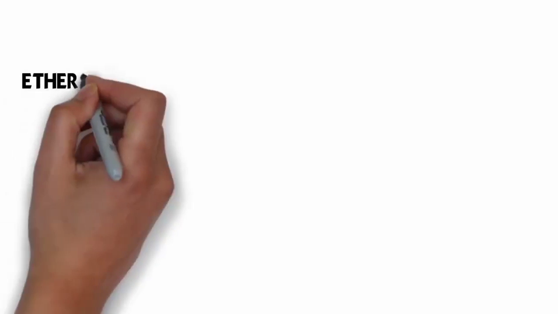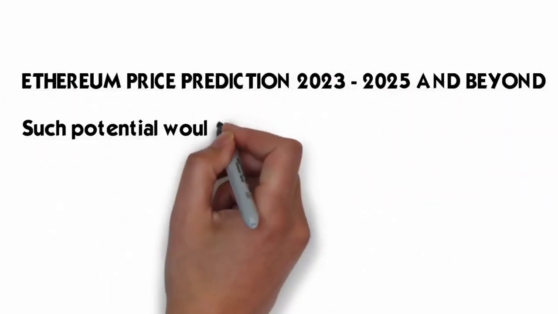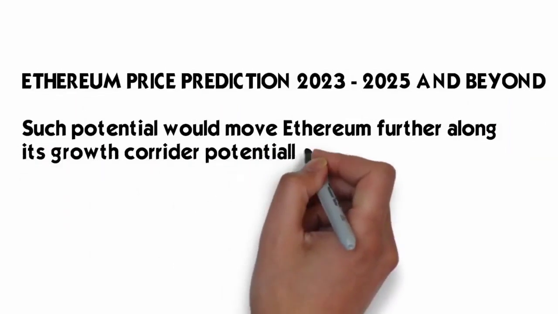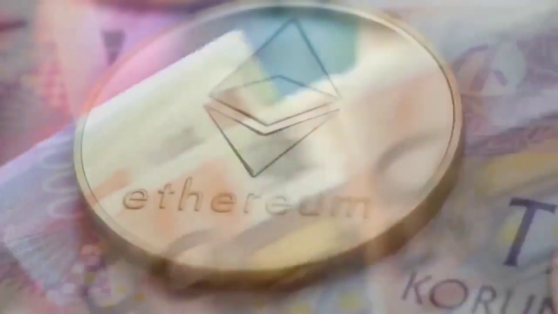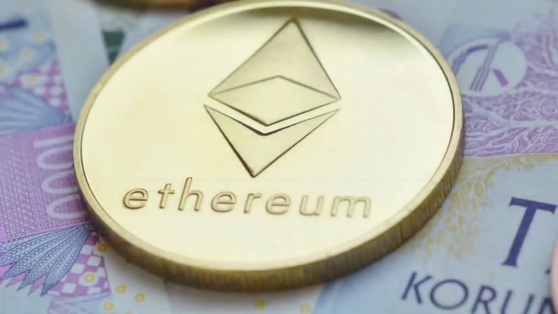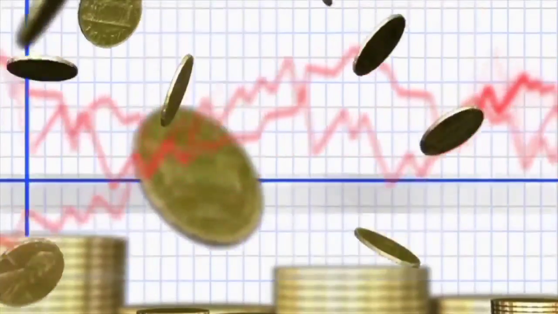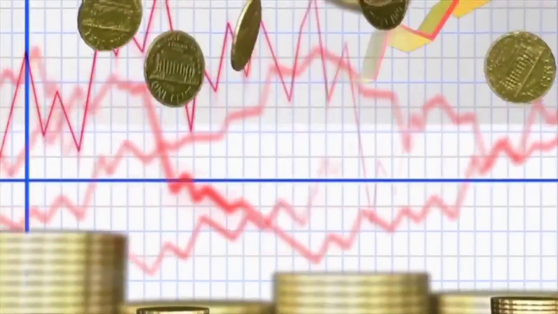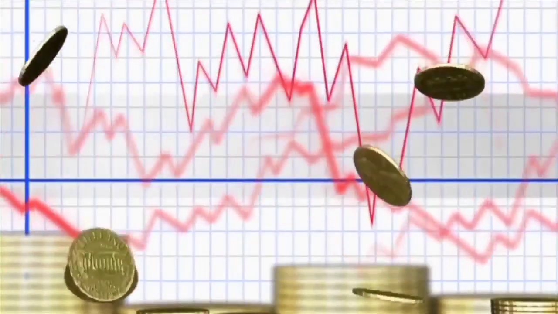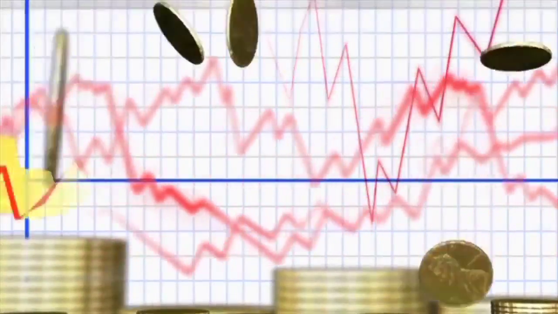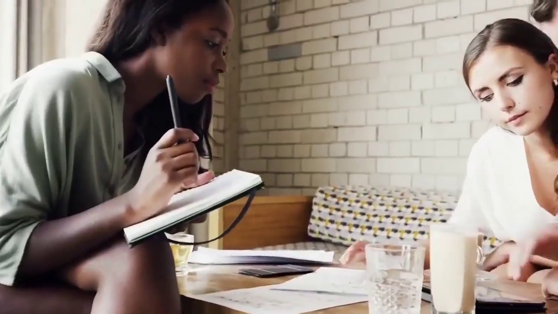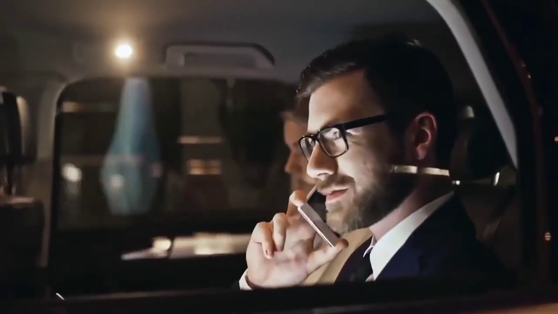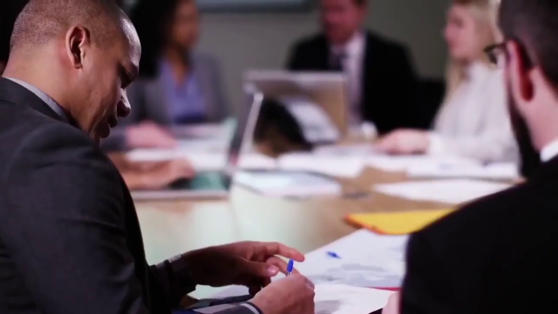There is a prediction going on right now. By 2025, the price of 1 Ethereum can reach around $100,000. You should try to earn maximum Ethereum from this system and keep the same Ethereum in stock. By the end of this year, the price of Ethereum can go up to $500 or $1,000. So don't waste any time on this system, and make your dreams come true. Blessed after watching.